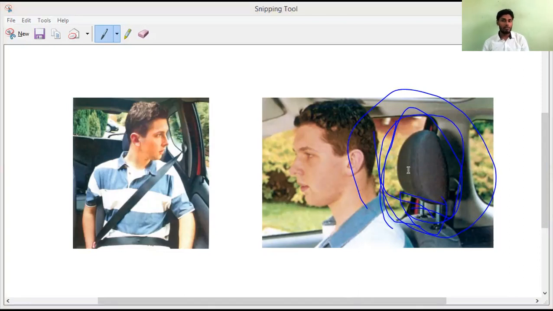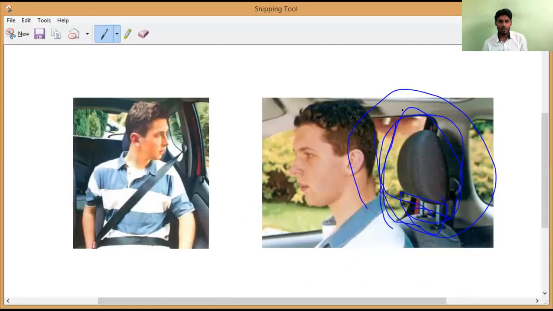So if you give a sudden jerk, the head restraint at the back of a person's neck sitting in a car is provided to reduce neck injury in the case of accidents. It is particularly effective in rear impact accidents, when they hit from behind. You may see that accidents do not always happen in the front direction.